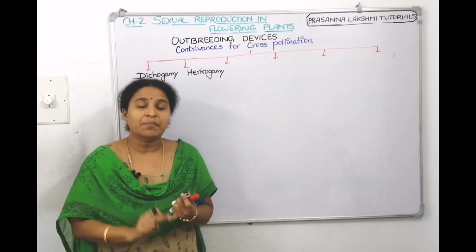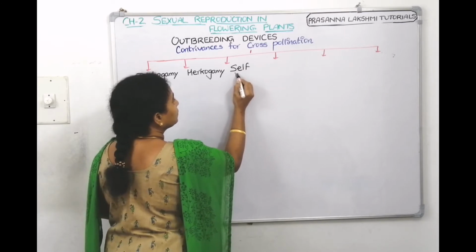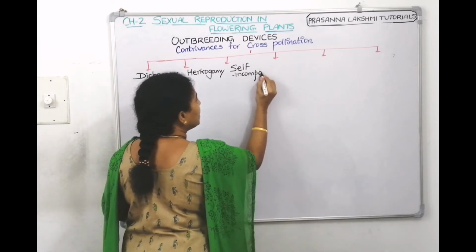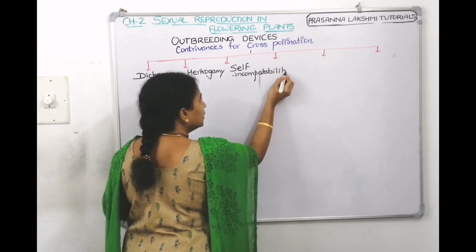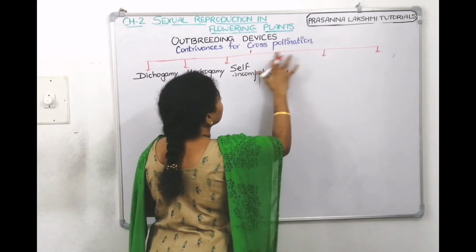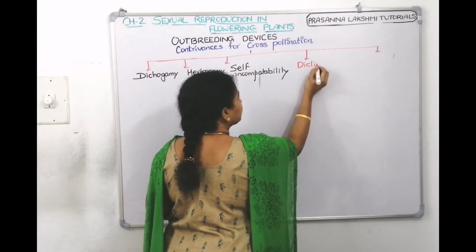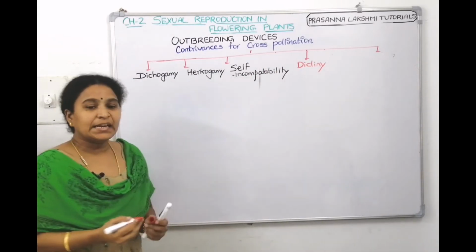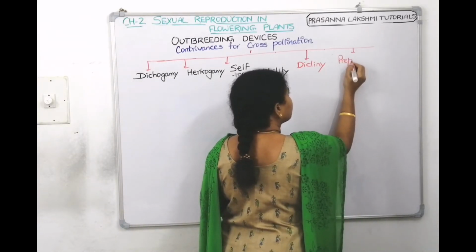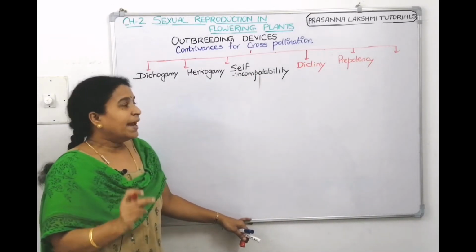The third one is self-incompatibility. The fourth technique will be dicliny. Then the fifth technique will be prepotency. And the last technique will be heterostyly.